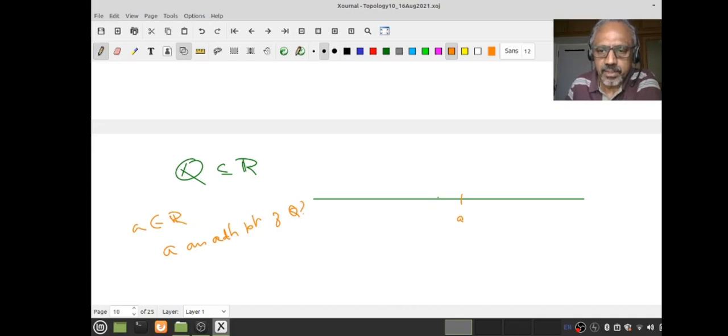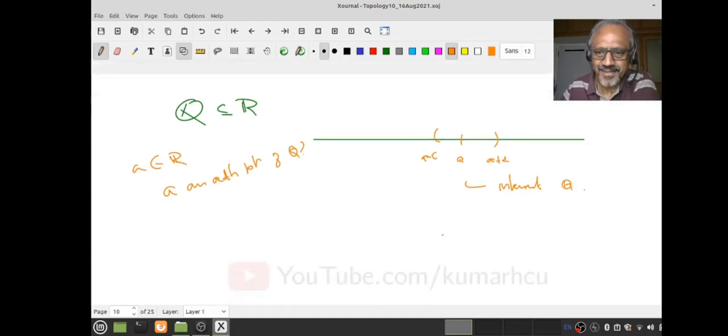I have to find a typical open interval, an open set containing A. So naturally for small epsilon, A minus epsilon to A plus epsilon. Now I want to know whether this interval intersects Q. Do you know that or not? All of you know that, right?